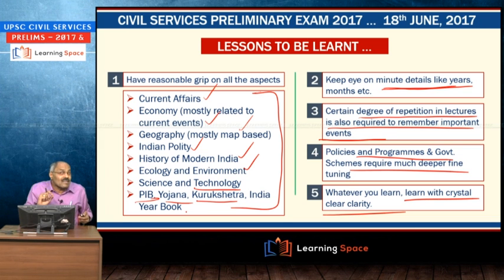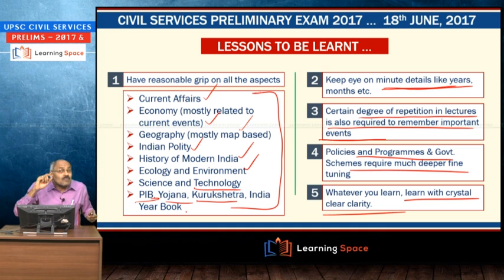And our goal is at least the student must be able to answer 60 questions with crystal clear clarity after viewing learning space lectures. This year we concentrated only on current affairs, economy and current affairs related aspects of geography and polity, and in fact several other aspects are to be covered.